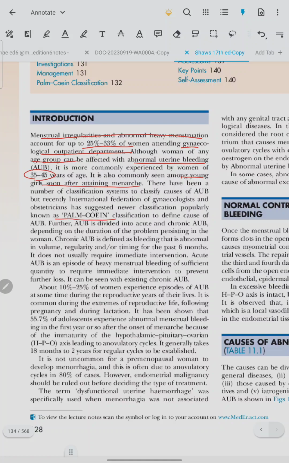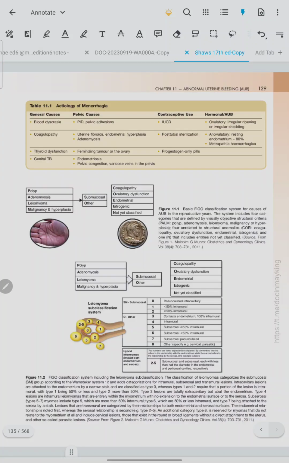The Palmer-Cohen classification is used to define the cause of AUB. It can be divided into acute AUB and chronic AUB, depending on the duration. Chronic AUB is defined as bleeding that is abnormal in volume, regularity, and or timing for the past 6 months. It usually does not require immediate intervention. Acute AUB is an episode of heavy menstrual bleeding of sufficient quantity to require immediate intervention to prevent further loss. It can be seen in existing chronic AUB.